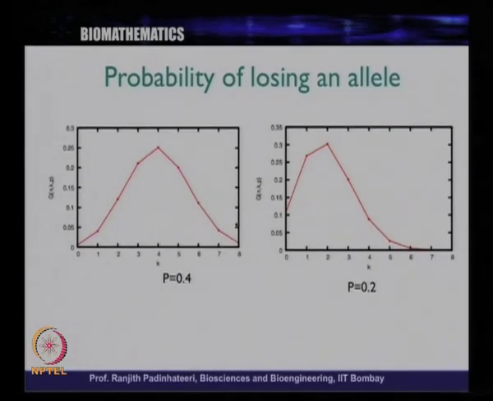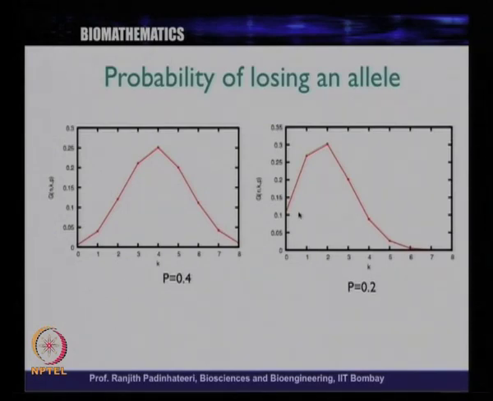Look at the probability of having 0 allele in the next generation. The probability of having 0 allele is this particular point, and it is much larger for p equal to 0.2 than when p is 0.4. If the initial frequency is small, the probability of losing that allele is very large. So this is one prediction we can make.